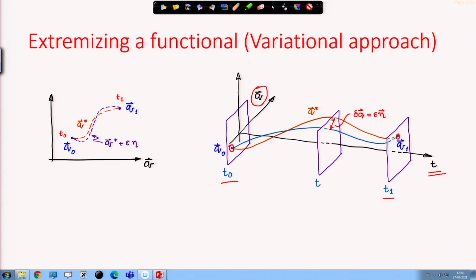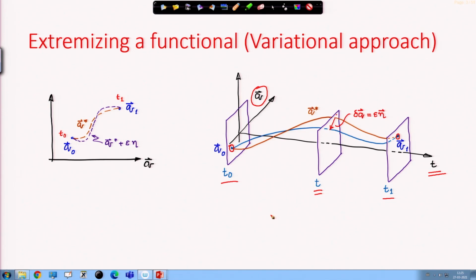The brown path is the optimum path, which is actually the dynamical path, which I actually want to find out, and the perturbed path is the blue one. At any time instant t, you see there is a gap between the optimum path, the true dynamical path, and the varied path, and that variation on the path, again now this variation operator is acting on the generalized coordinate.